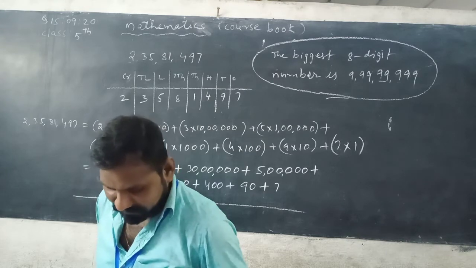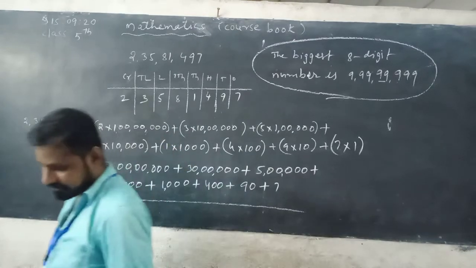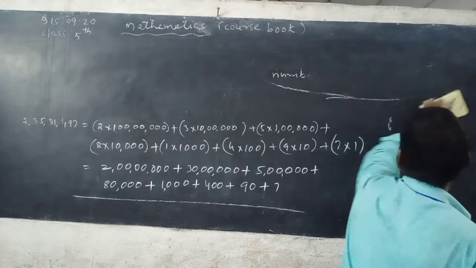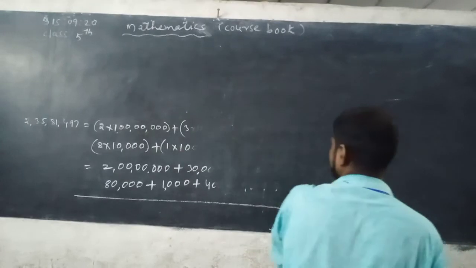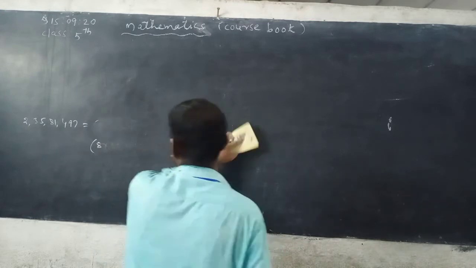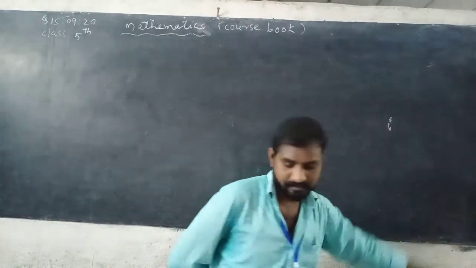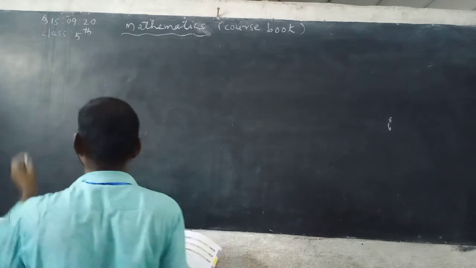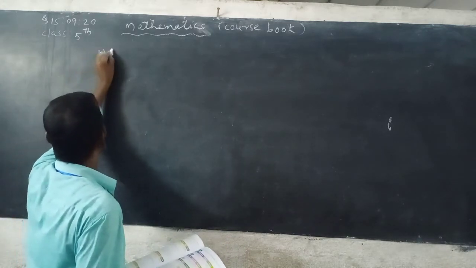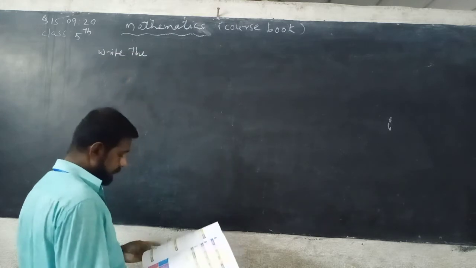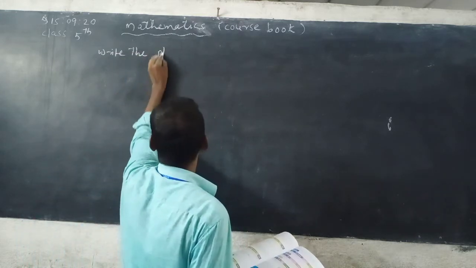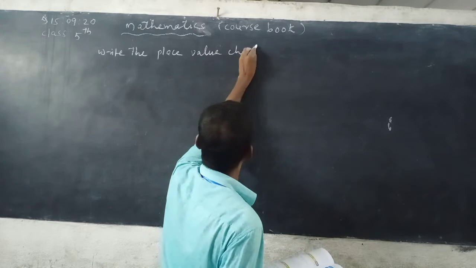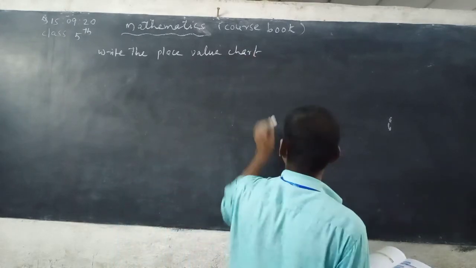Write the place value chart for the following number.